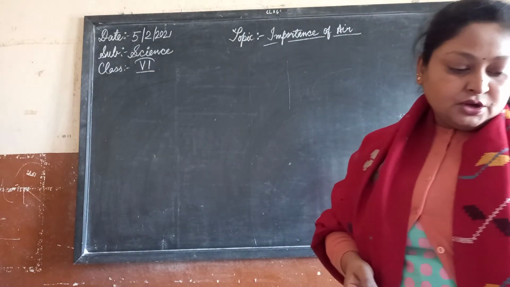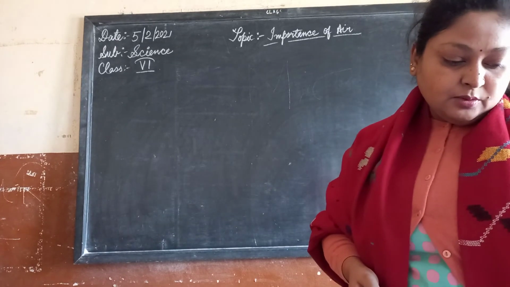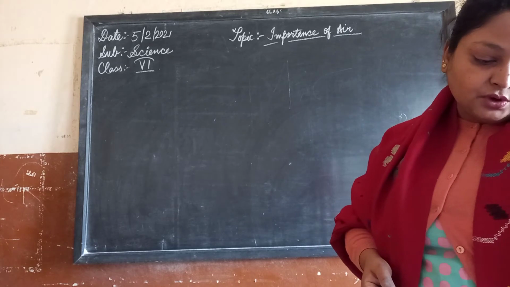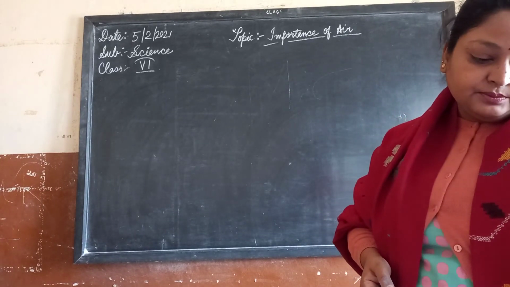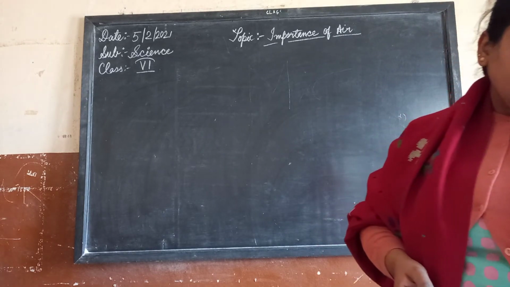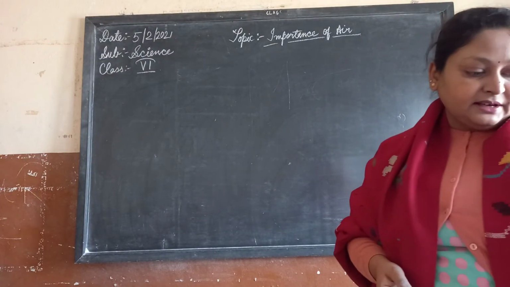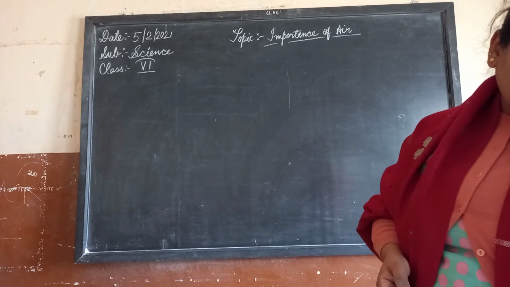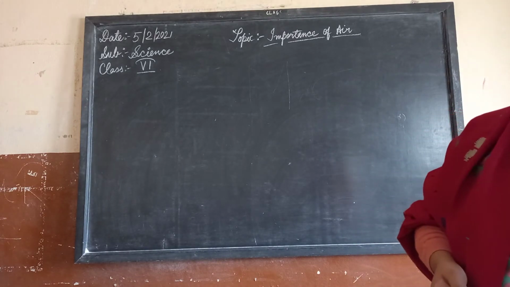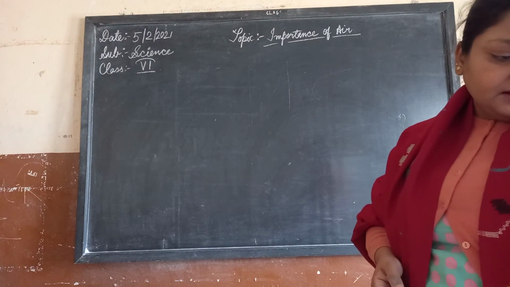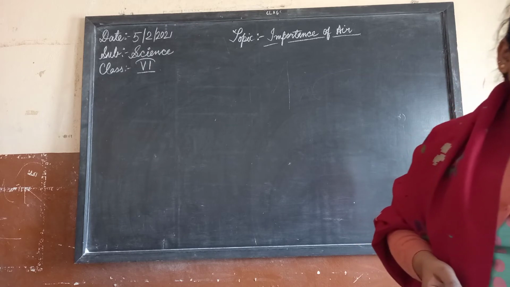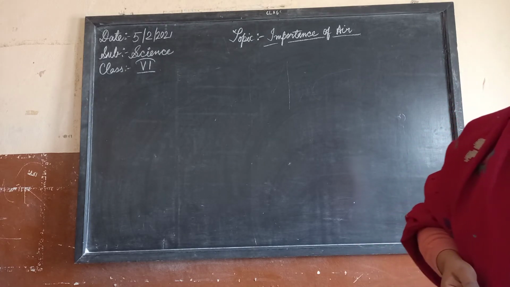Activity number 4, to show the presence of air in the soil. Put a handful of dry soil in a glass beaker, pour half a glass of water on it, and you will notice that some bubbles come out of the soil, and these are air bubbles. Now we will perform an experiment to prove that oxygen supports burning. We will continue with this topic, that is, oxygen supports burning.